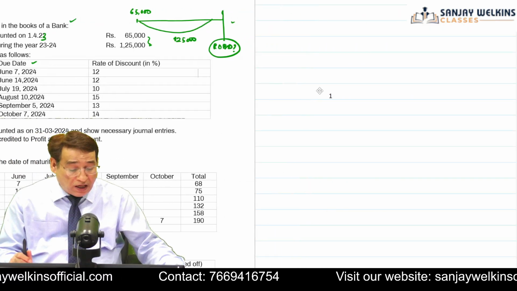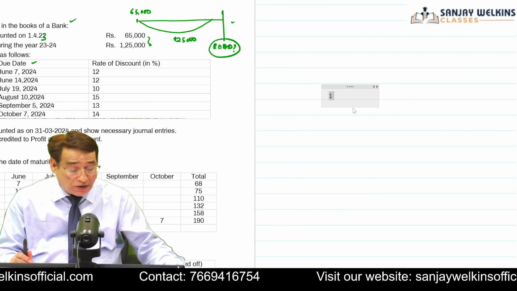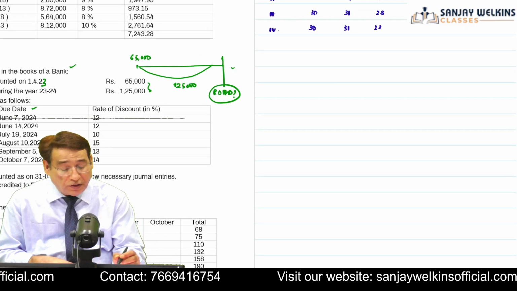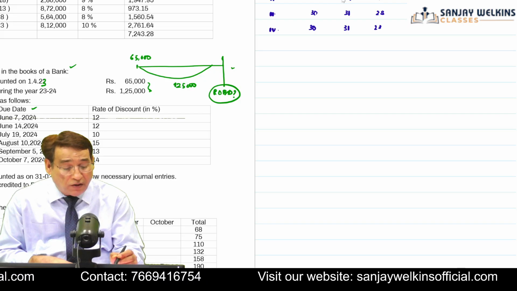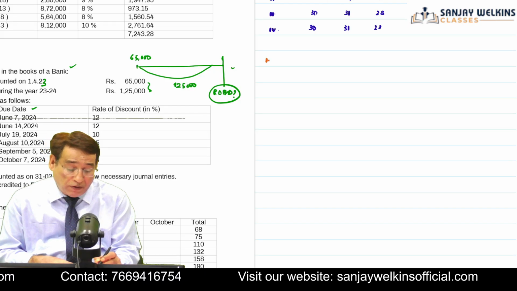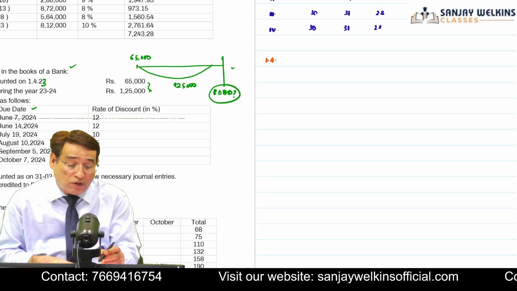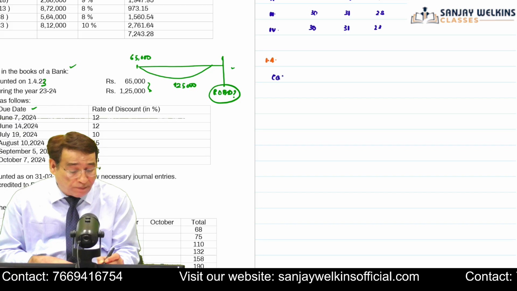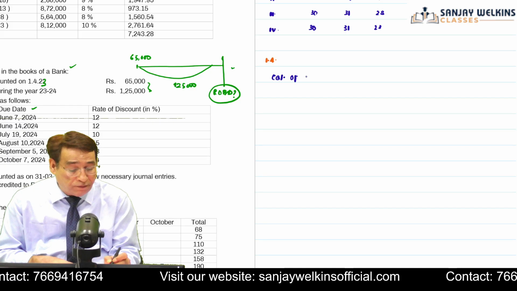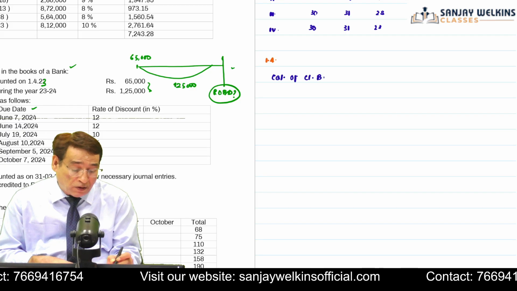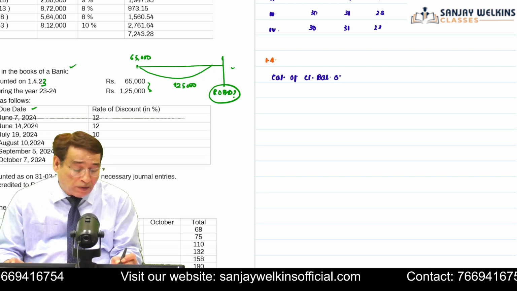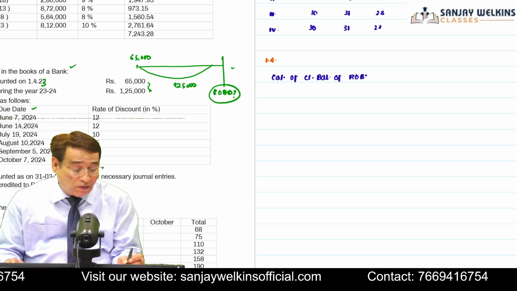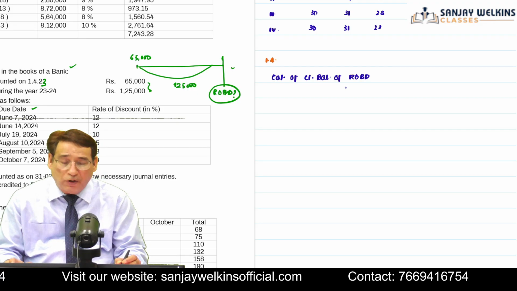That is, we have to find out the closing balance of rebate on bills discount account. And in order to find it out, this is question number 1.4, and here I write: calculation of closing balance of rebate on bills discount account.